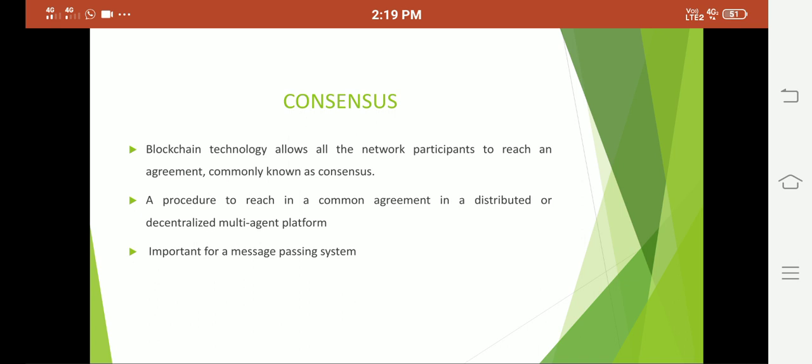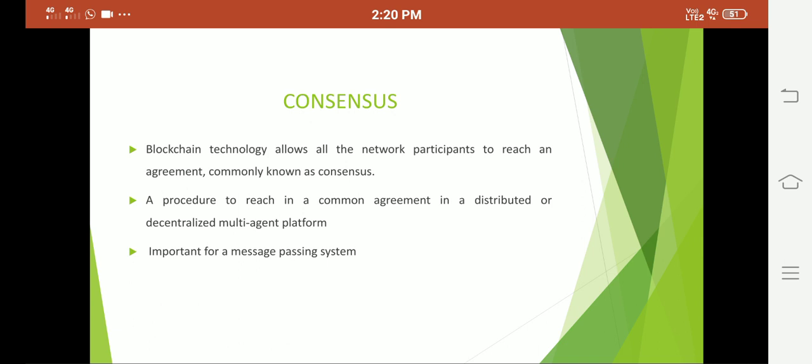Okay, so now we have the concept of consensus. Consensus algorithms or consensus protocols. What is it in blockchain? Okay, so let me define the consensus. Blockchain technology allows all the network participants to reach an agreement that is known as consensus. If you want to take any decision in the blockchain network, all the nodes should agree on that decision.